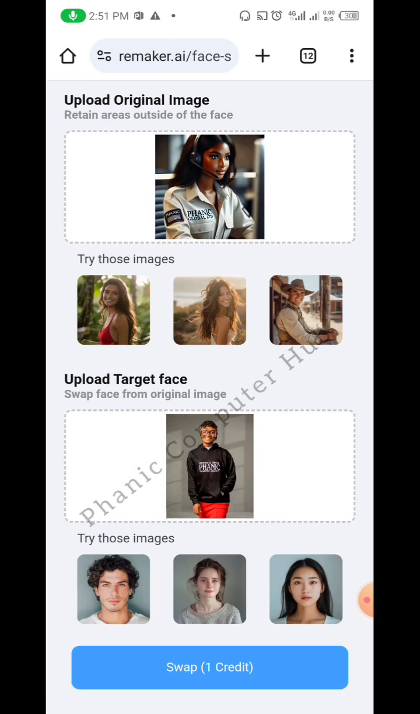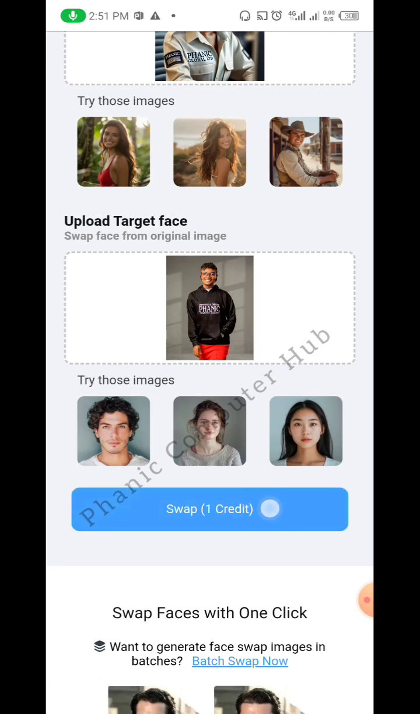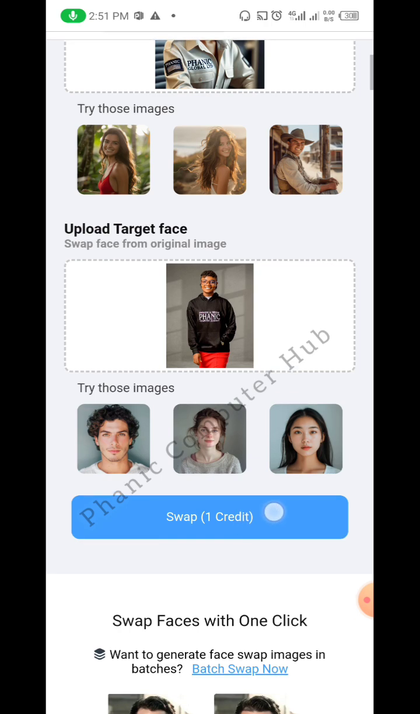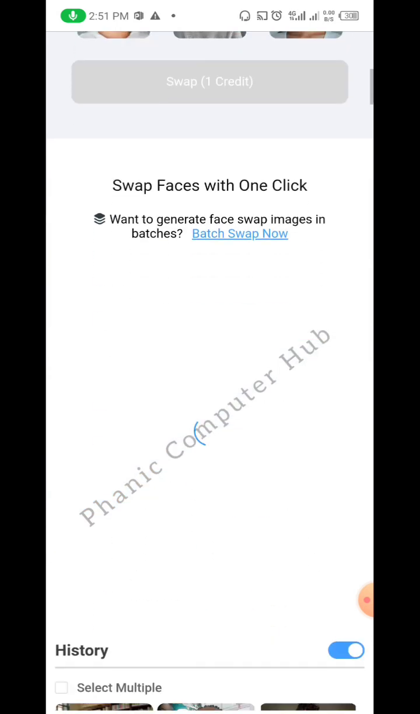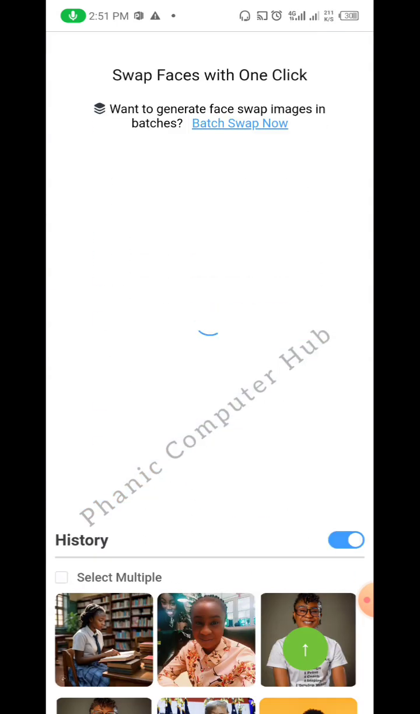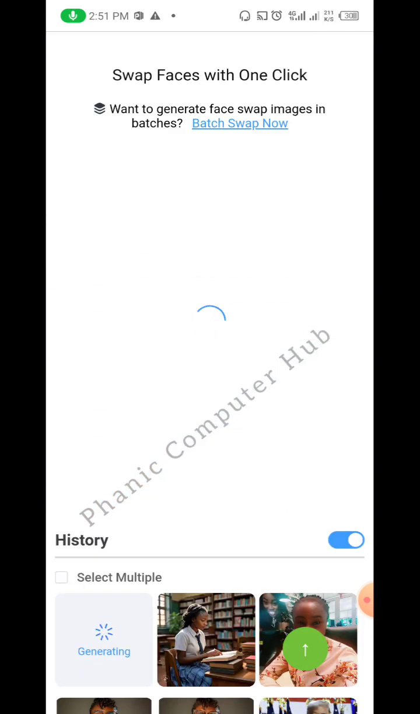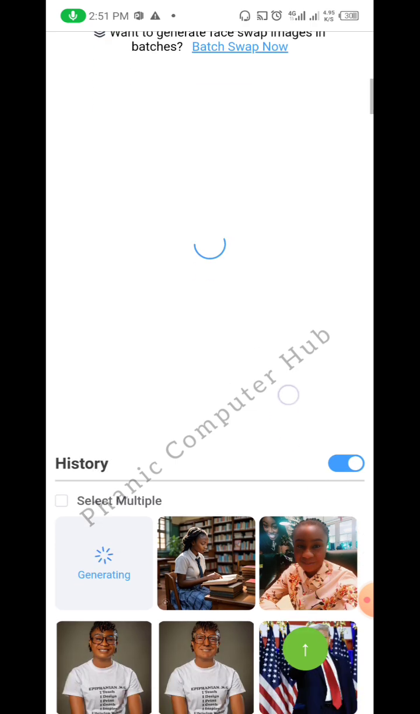So once you're able to add all these things, you click on swap. Any swap we do now will take 1 credit from us. So remember what we have here is 25 credits. If I click here, we'll now wait for it to generate the swapping.